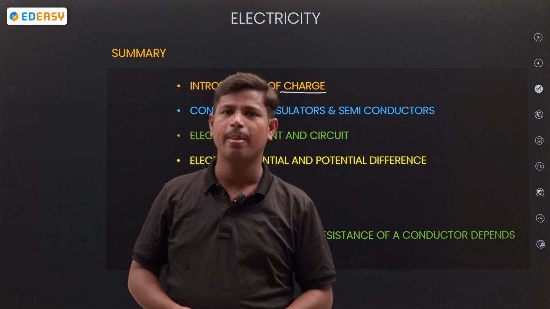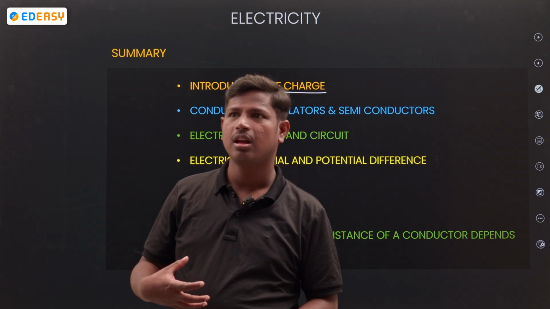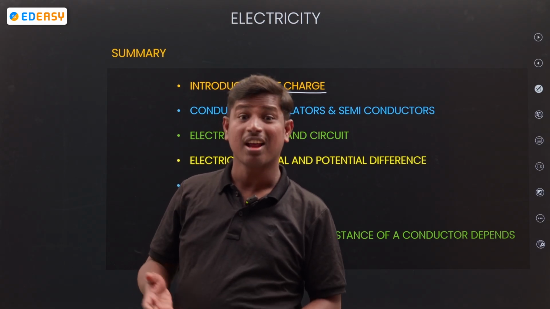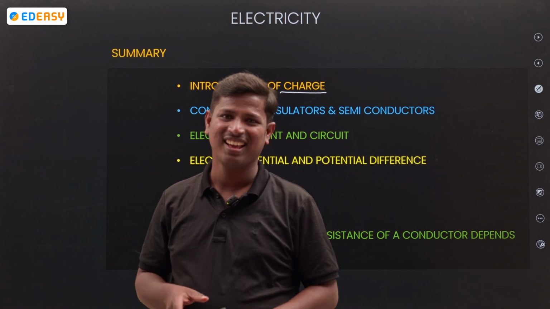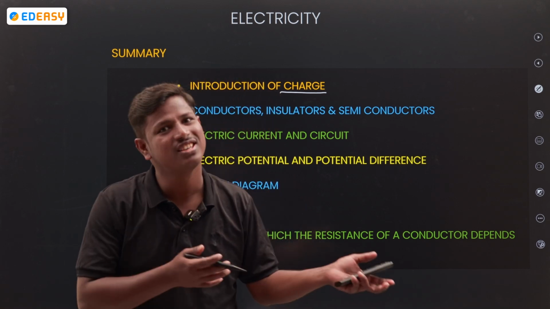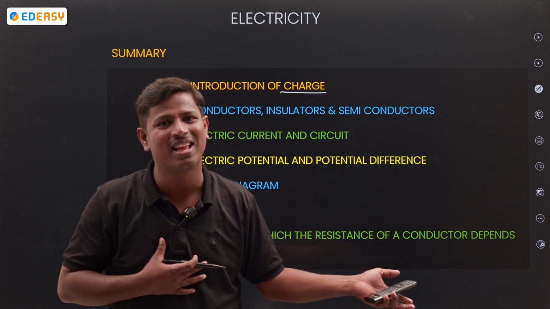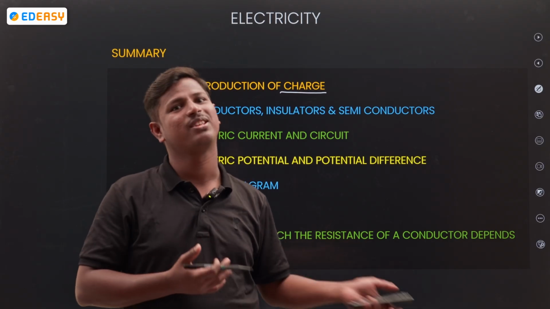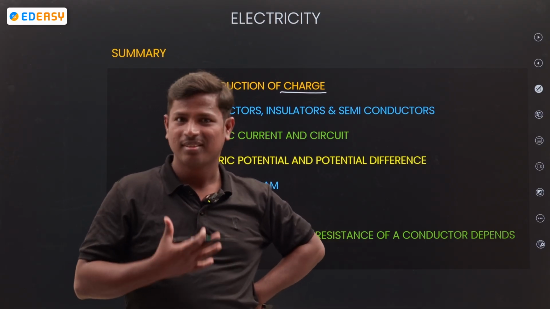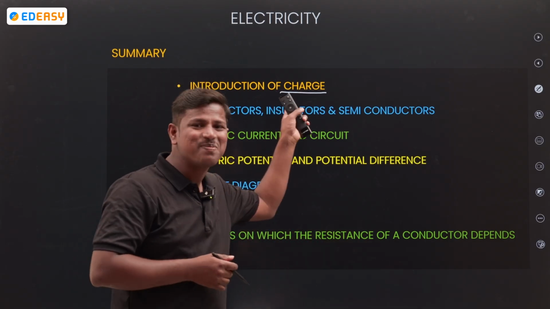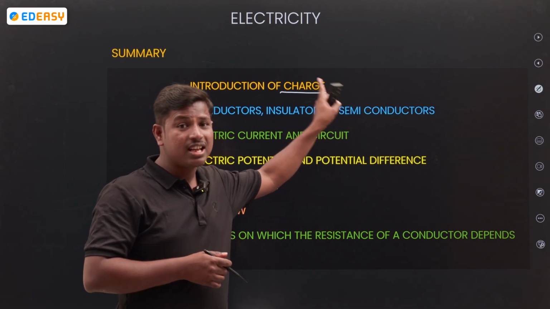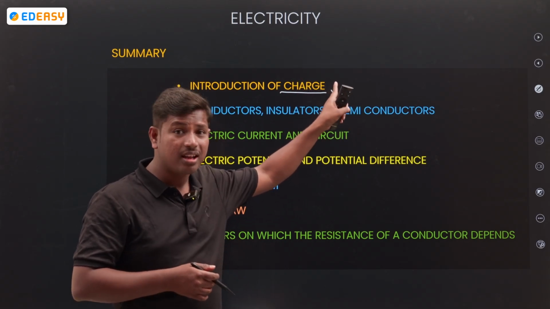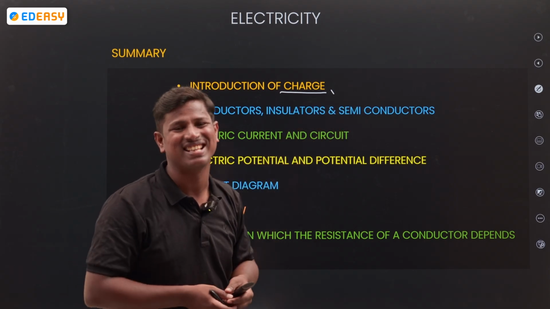For example, without oxygen, I will not be present. But oxygen is present without me, right? Yes or no? Oxygen is present without me also, but I am not present without oxygen, right? So, charge is present with the matter. Without matter, charge is never present. But matter is present without charge also.